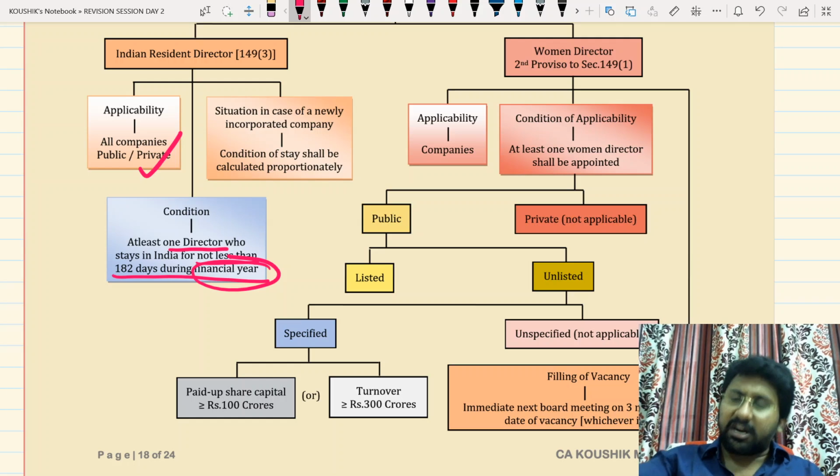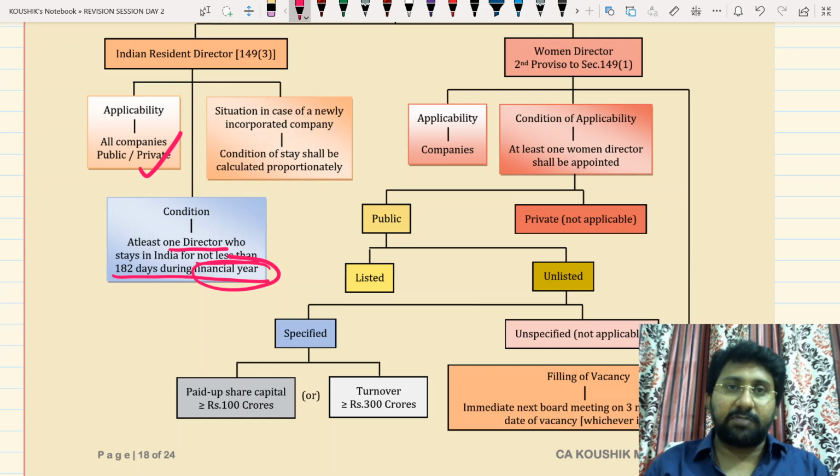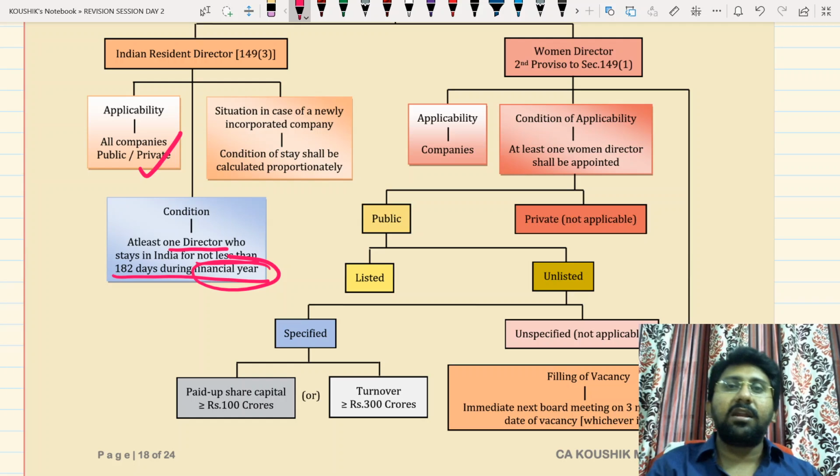That means before the financial year or during the financial year, you should not check. Let the financial year continue fully. Let the financial year complete. 31st March came. On 31st March, let's have a look. Is there any one person as a director in the company who stays in India for not less than 182 days? Okay, if that be the case, condition is satisfied. So at least one director of the company must stay for not less than 182 days.